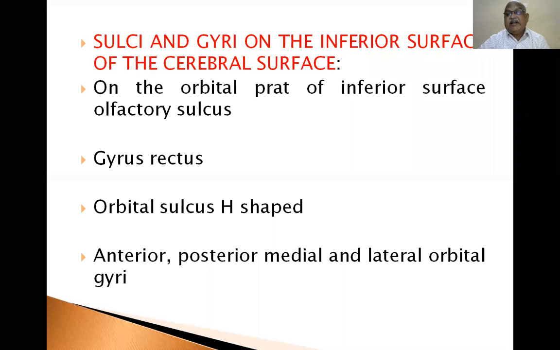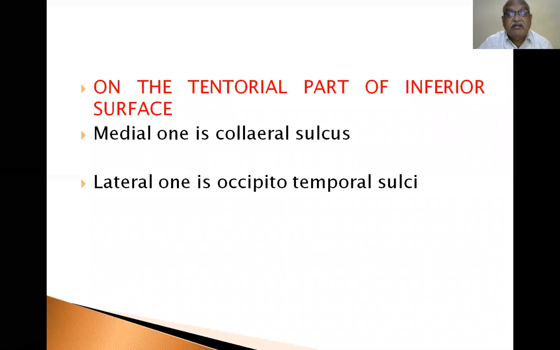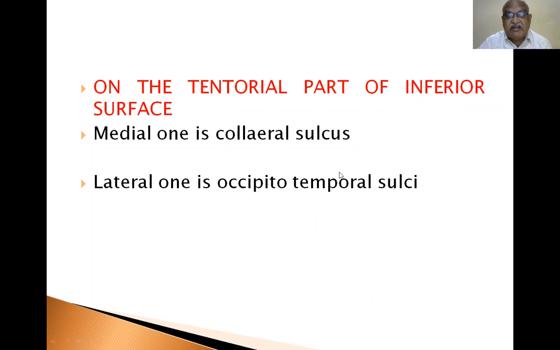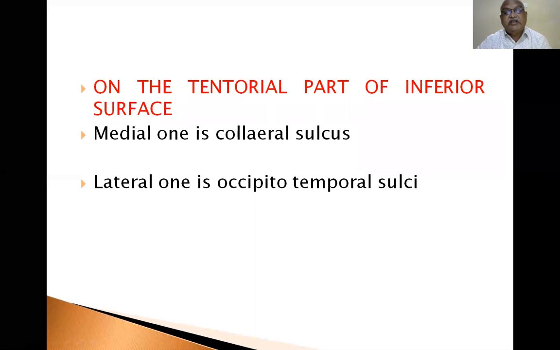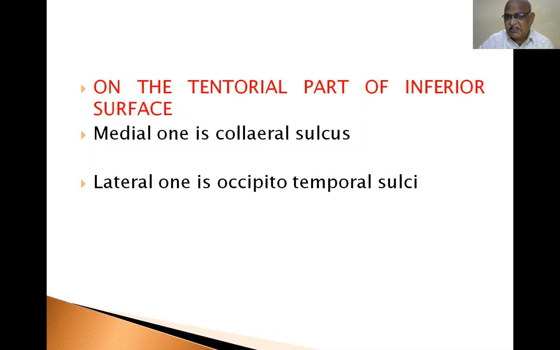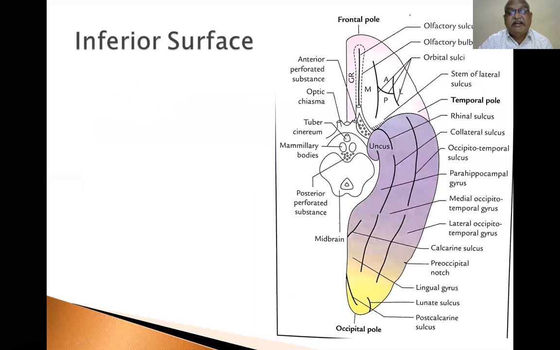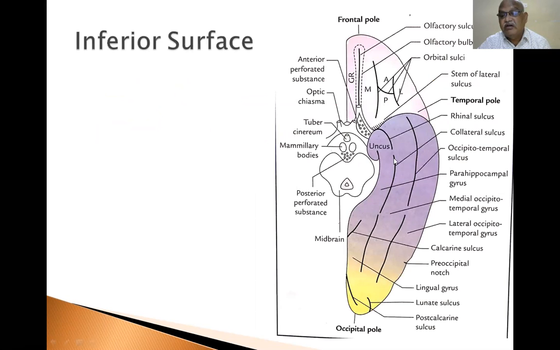Now, sulci and gyri present on the inferior aspect, on the tentorial part. Medial one is the collateral sulcus, lateral one is the occipitotemporal sulcus. Again, two sulci are there. They divide the tentorial surface, that is the inferior surface of the brain. This is the occipitotemporal sulcus. This is the collateral sulcus.